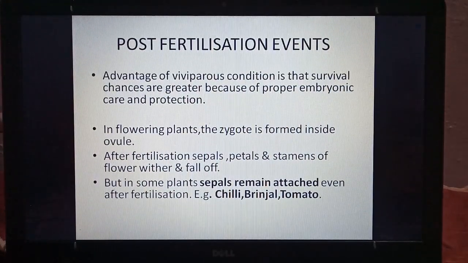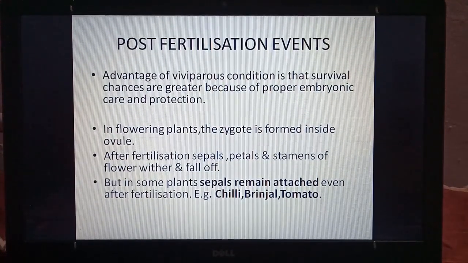Now there is advantage of viviparous condition. It is that survival chances are greater because of proper embryonic care and protection. So since the young one is produced inside, there is more protection, while the eggs, because they are laid outside body, are less protected. So which condition is better?